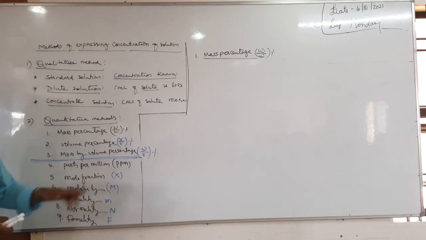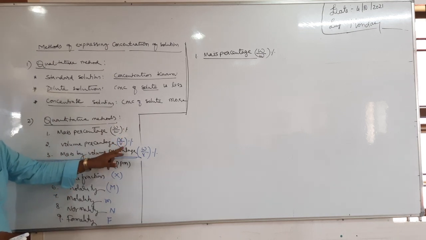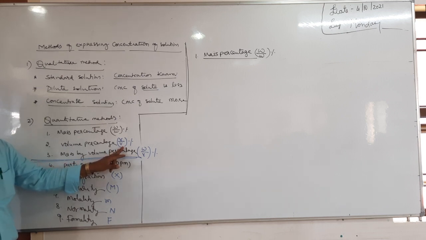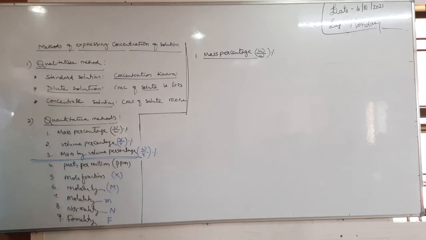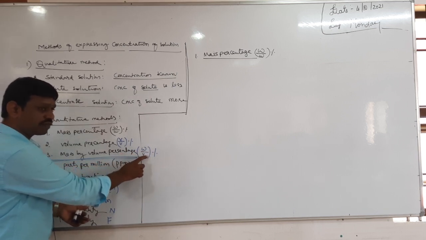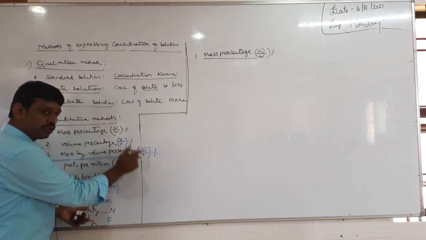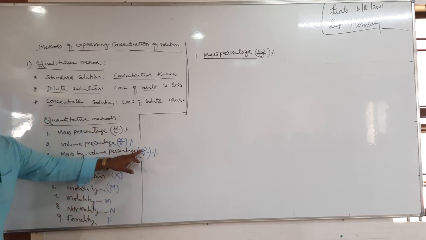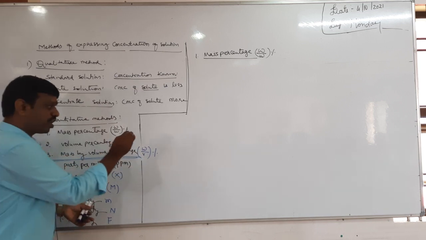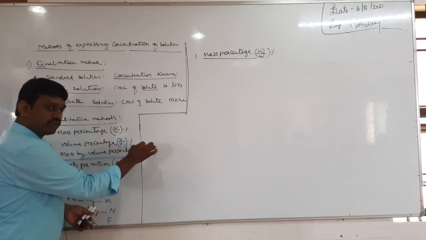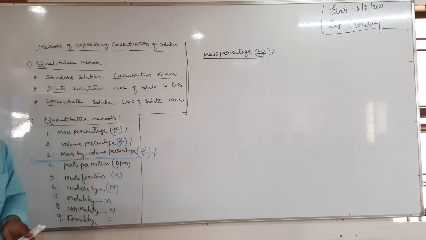Next, similarly, mass by volume. Mass is of the solute, volume is the volume of the solution. Therefore, the mass of the solute divided by the volume of the solution, that means the number of grams of the solute present in 100 ml of solution.